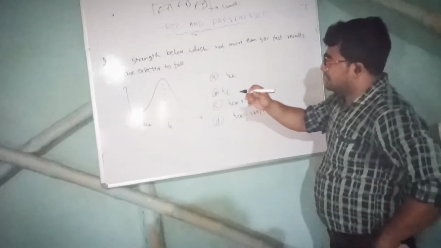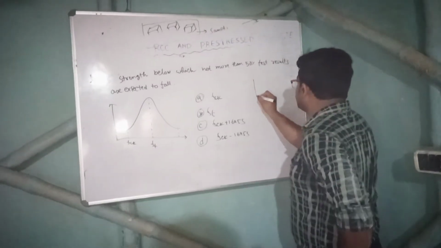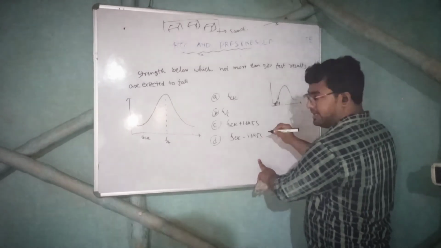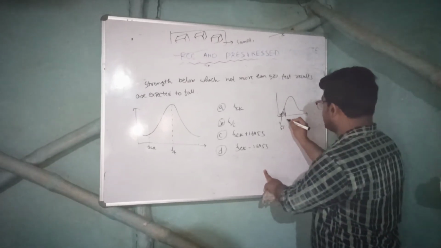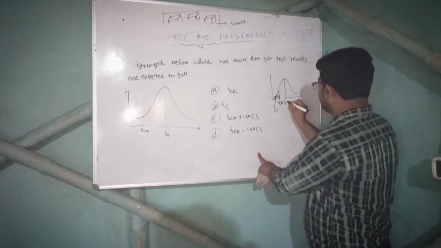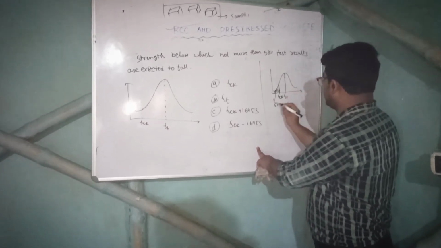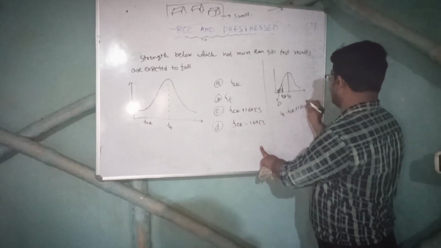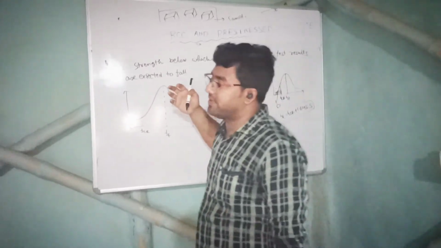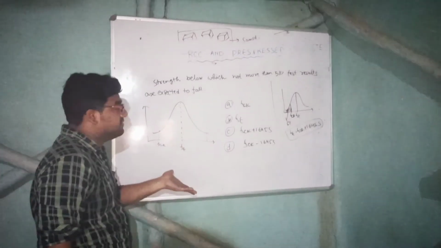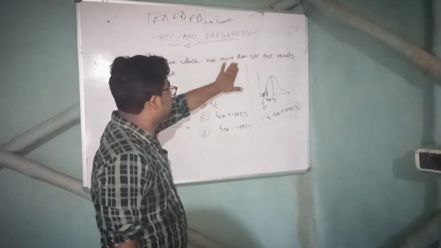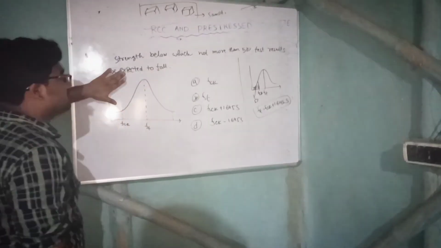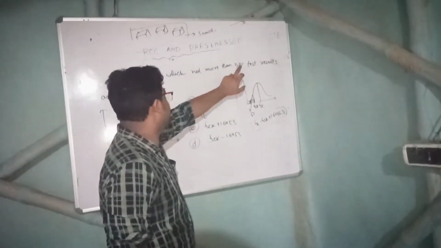Right. In our theory part, what we have seen is like this one. This one, right? You remember? This is 5%. This is FCK. This is called FT. This is our trivial case, right? And we have seen FT is equal to FCK plus 1.645 into S. Now they have framed the question in such a way, they have changed the definition. The definition itself has changed. It is saying strength below which not more than 50% test results are expected to fall, not 5%. Remember, give importance to that.